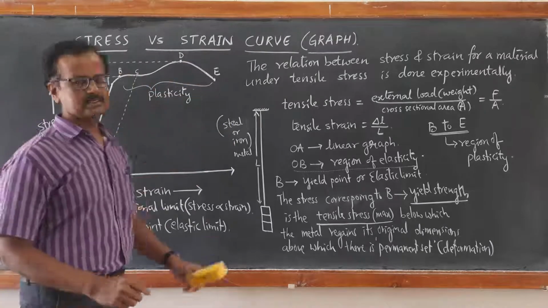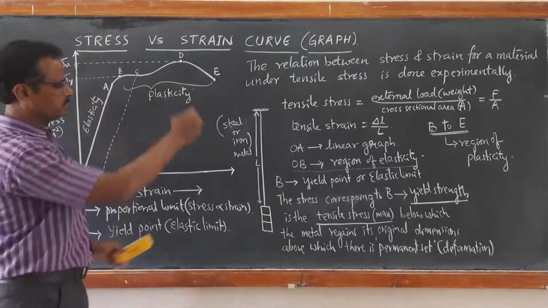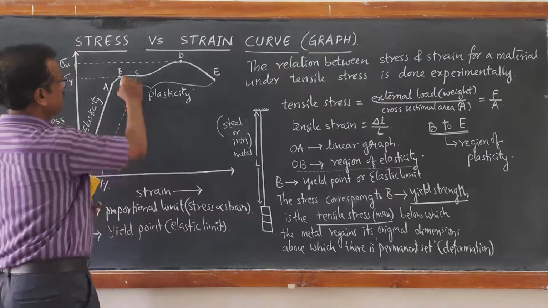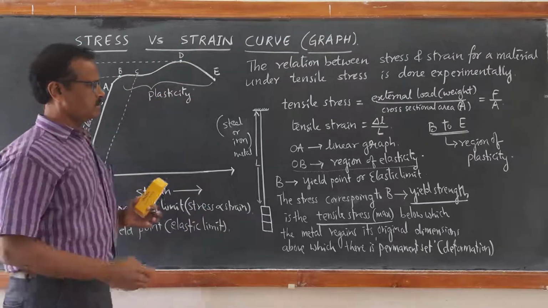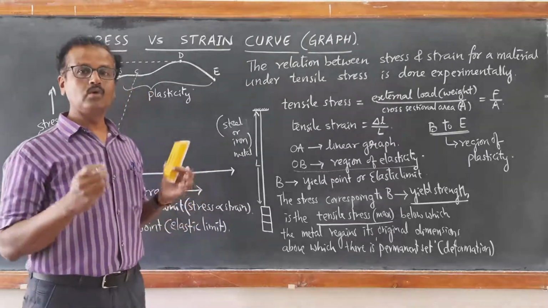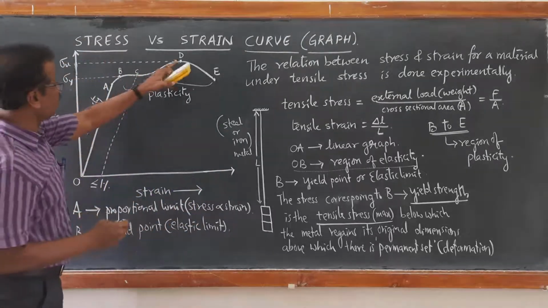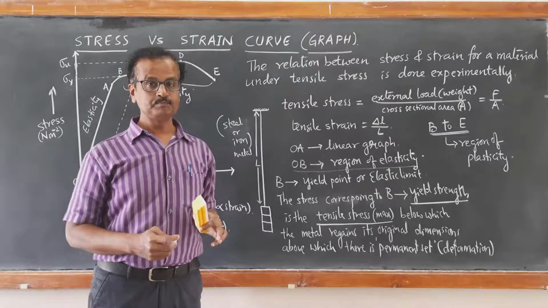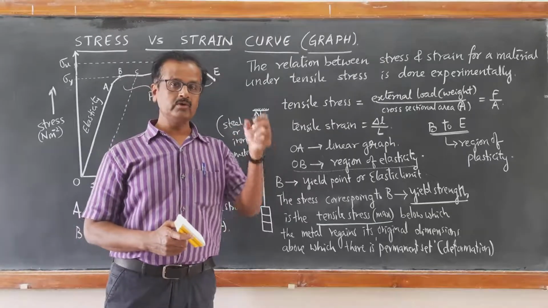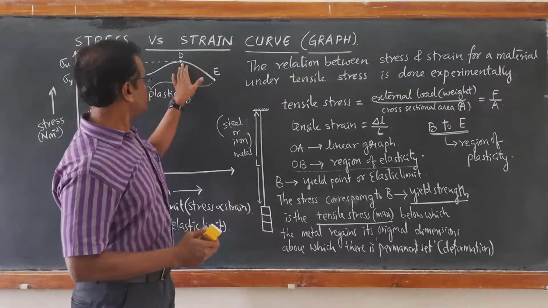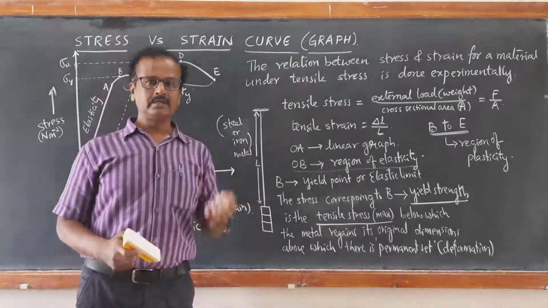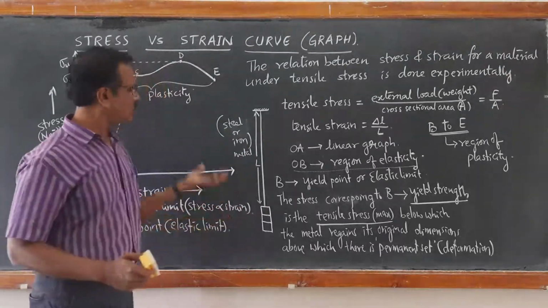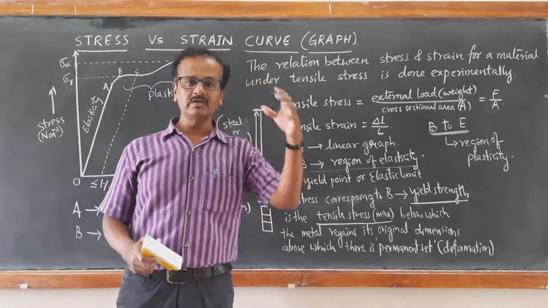Now, if you still increase the external load, then what happens? The elongation in the wire continues. Until what? Again, there is a question. The elongation continues until there is a maximum strength that it can hold. That point D is called as ultimate strength, ultimate tensile strength. Until that external load, the elongation continues to take place. Beyond this external load, even if you take out the external load step by step, the elongation continues.